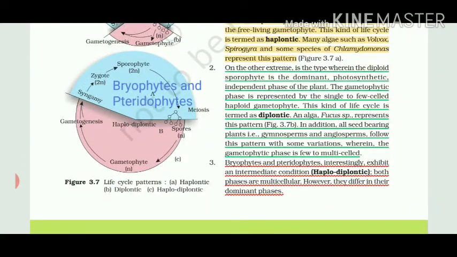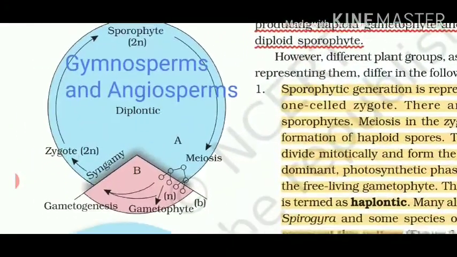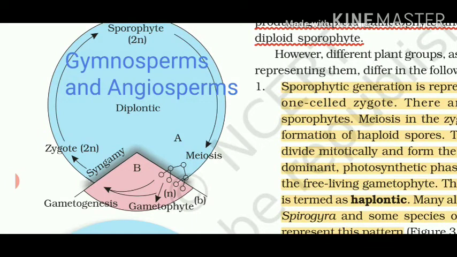In the case of a few algae, one example is Fucus, and other examples are gymnosperms and angiosperms. All the flowering plants and the naked-seed plants like gymnosperms mostly show this diplontic life cycle. We will start from the gametophyte, which is written on the lower side. It is haploid in nature. When the gametophyte gives rise to two kinds of gametes, male and female, the process is called gametogenesis. Fusion is called either syngamy or fertilization.